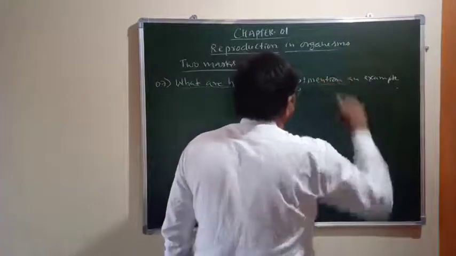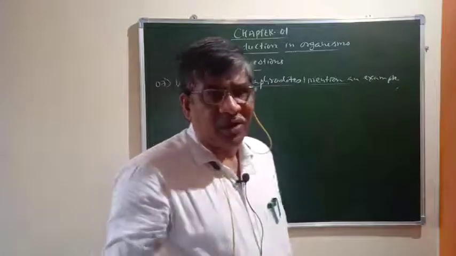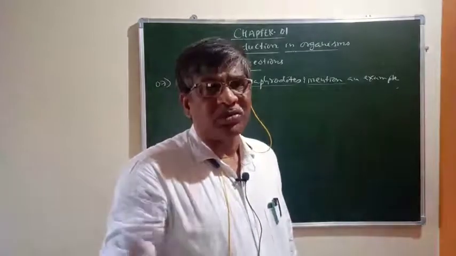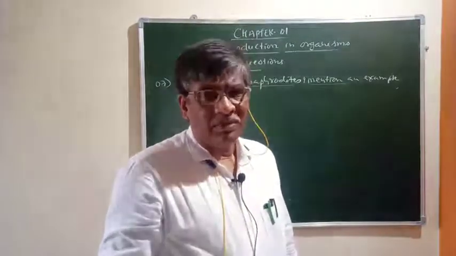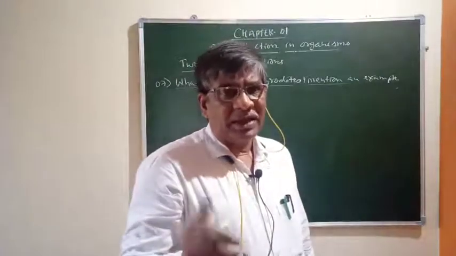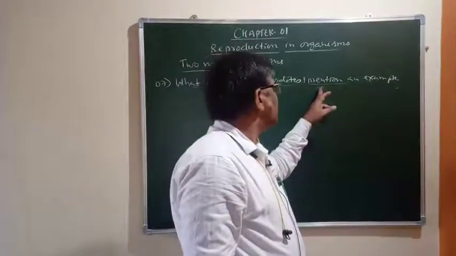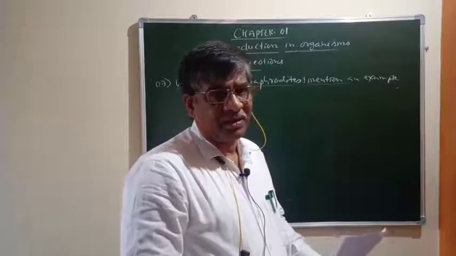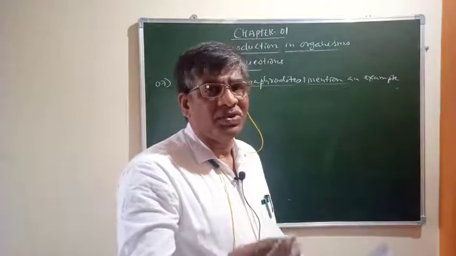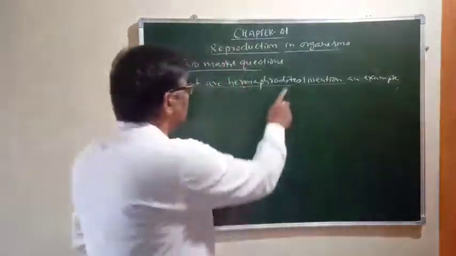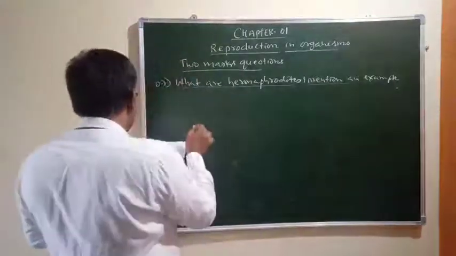Then you have to give an example. Examples include sponge, which has both male and female reproductive organs in the same individual, and similarly tapeworm, earthworm, and leech. You are expected to write one correct example, but you can write all the examples so that if one becomes wrong, another can be chosen by the evaluator. So this is another question.